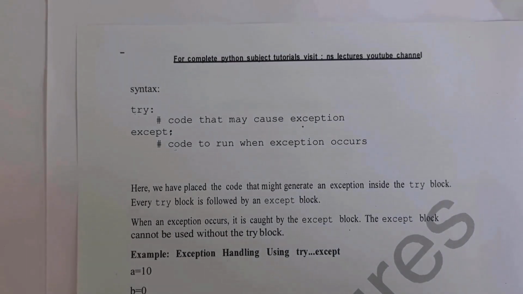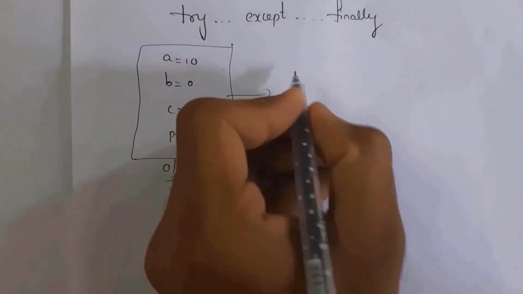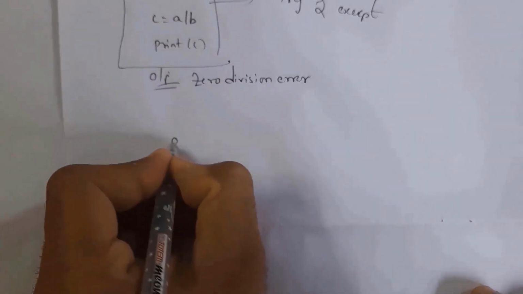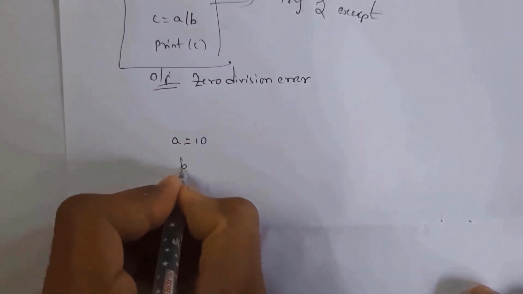I will give an example. We will handle this exception by using try and except block. So same example, just write here a equal to 10. And b equal to 0.